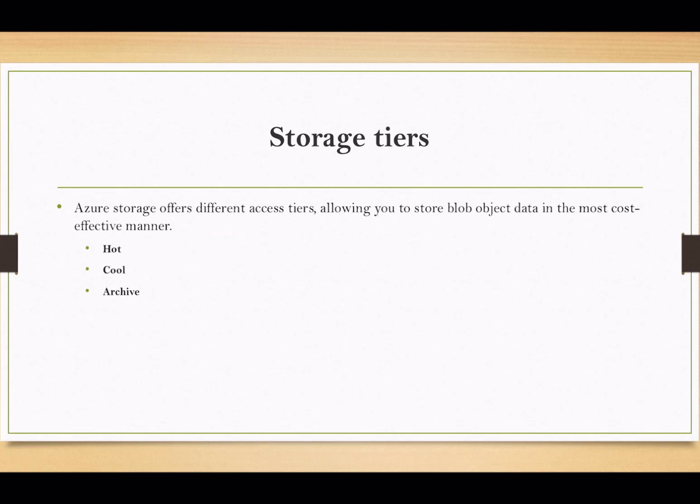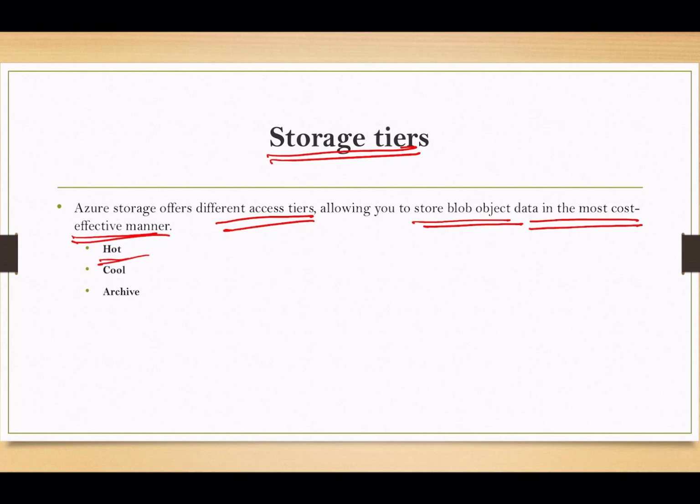Next, we have storage tiering. Azure storage offers different access tiers. We have different kinds of access requirements in our environment, so tiering allows you to store blob object data in the most cost effective manner. It's all based on how you want to access your data. If you want frequently accessed data, you will use the hot storage tier. It is a bit costly in comparison to the others.